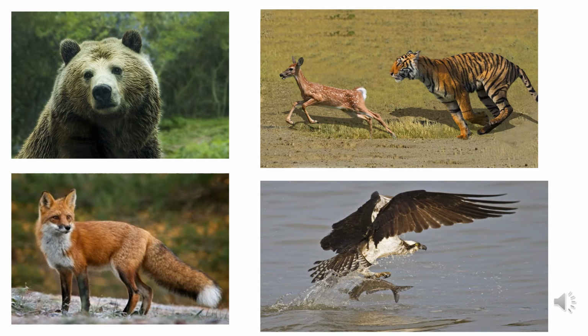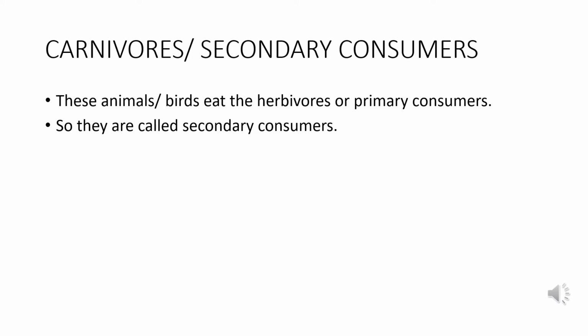These are the pictures of carnivores or the secondary consumers. Secondary consumers are the types of consumers that are not directly eating the producer or the green plant, but in turn they are feeding on the herbivores or the primary consumers. So carnivores or the secondary consumers are the animals or birds that eat the herbivores. That is, they feed on the flesh of other animals who are herbivores. So they are called the secondary consumers.